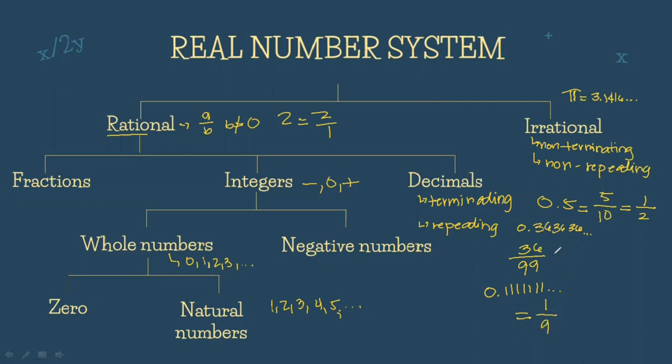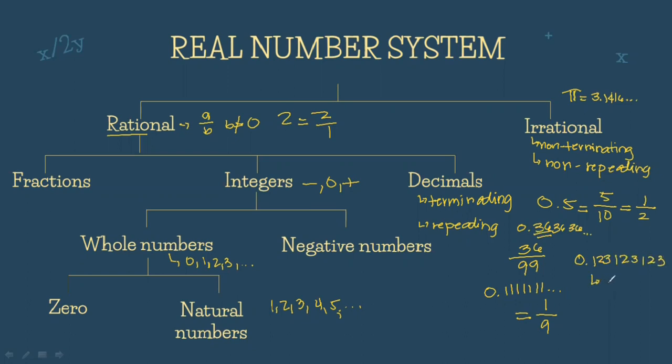Opo, so nagigets niyo po yung pattern. Kapag dalawa po yung nagre-repeat, over 99 po. Kapag isa lang po yung nagre-repeat, 1 over 9. So, yung i-over natin is 9 po. Apo, so paano naman po kapag 0.123, 123, 123?